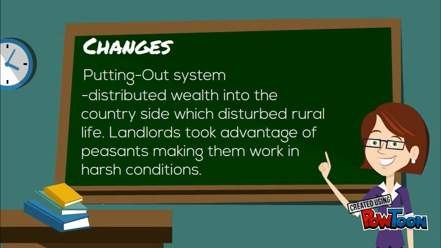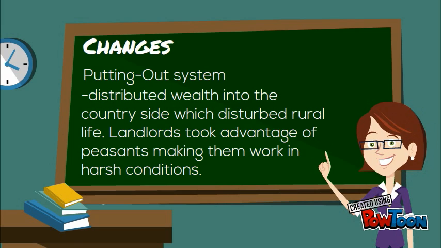One of the changes that came along with capitalism and mercantilism was known as the putting out system. This system distributed wealth into the countryside, which disturbed rural areas. In this system, landlords took advantage of peasants, making them work in very harsh conditions.